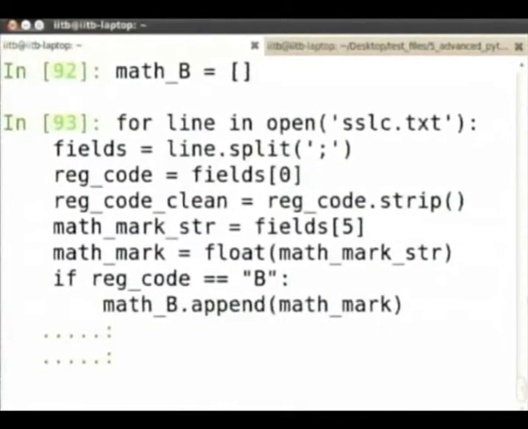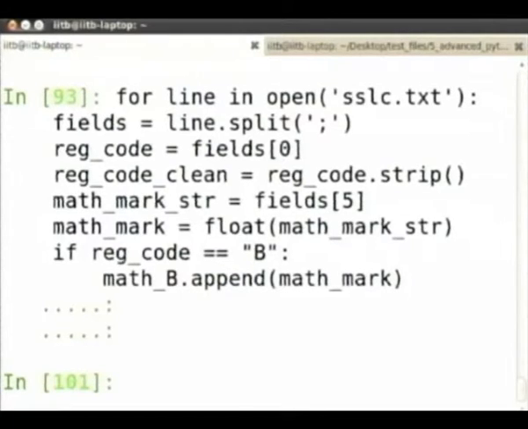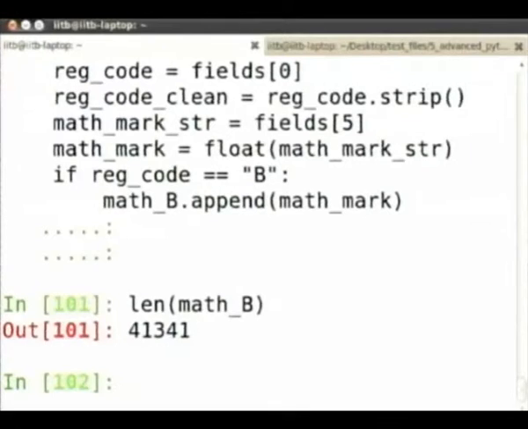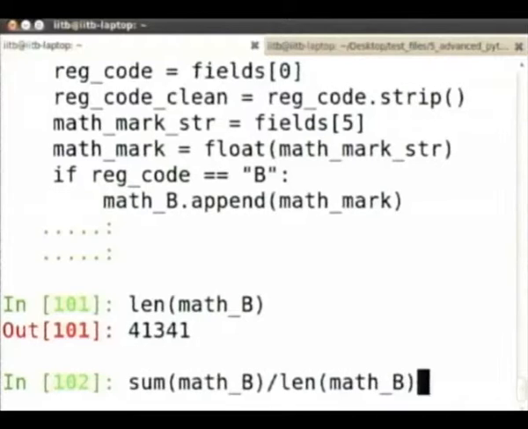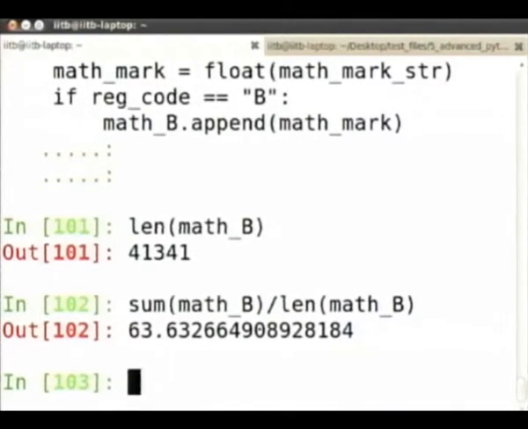Sorry, I was using the wrong file. So this has how many entries? Some 40,000 entries this has. Okay, it has finished processing 40,000 lines and has entered all of the math marks. Now sum of math B divided by length, so the average math mark was 63.63 in this B region.